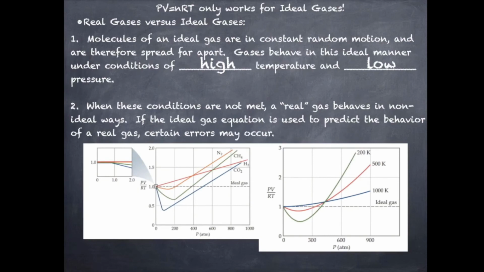The purpose of these graphs right here is to reiterate the importance of high temperature and low pressure. Notice as pressure increases, as you move from left to right on the graph on the left-hand side, all of those gases deviate more and more from the ideal gas, which is just a solid line at 1. Similarly, for temperature, as the temperature decreases, the gases will act less and less ideally because they deviate the most from that ideal gas line of 1. So you want high temperature but low pressure.